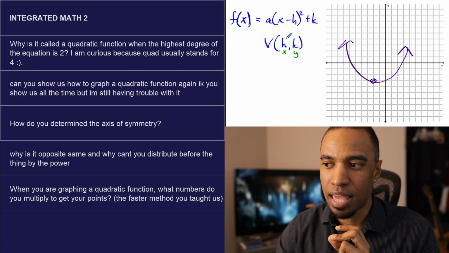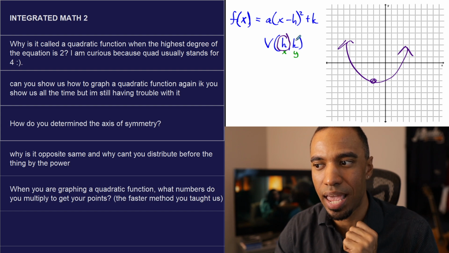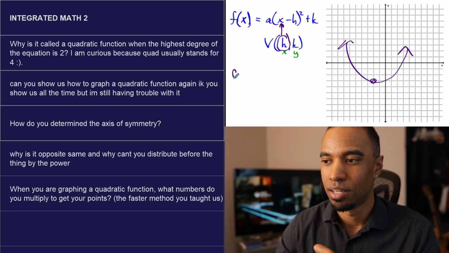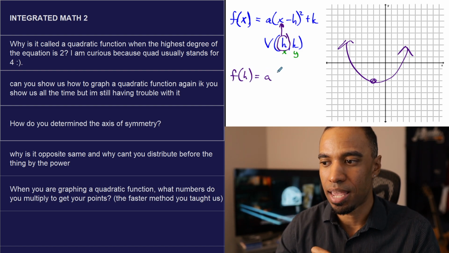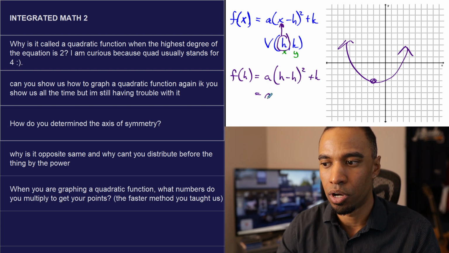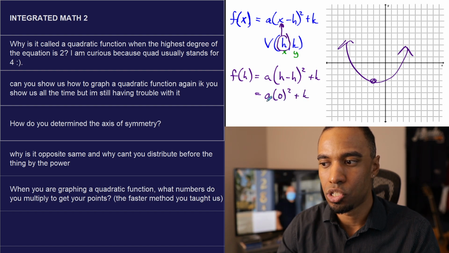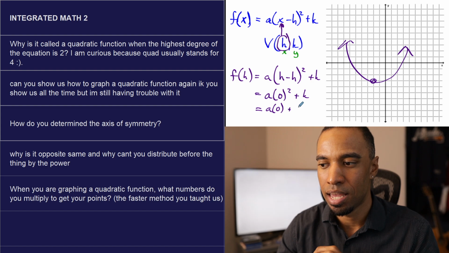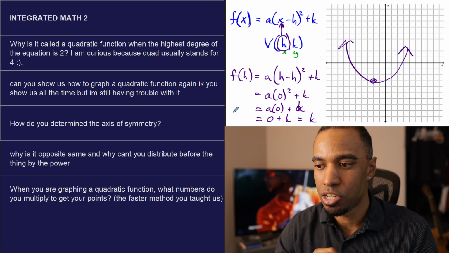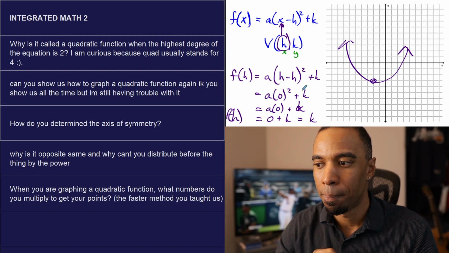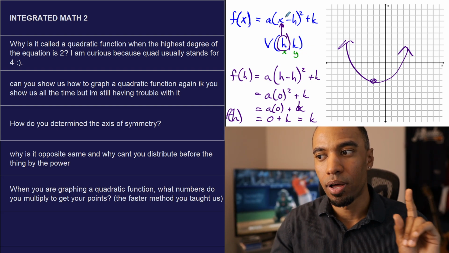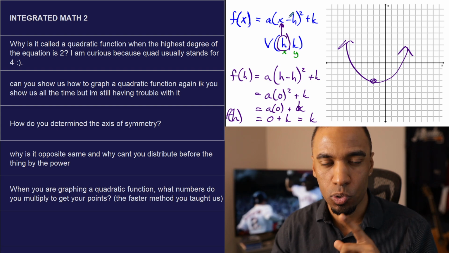Well, let's talk about the idea that x is an independent variable. Let's substitute h for x. What do we get? So f of h is going to be a times the quantity h minus h squared plus k. h minus h is 0, and 0 squared is 0, and 0 times a is 0, okay, and 0 plus k equals k. You know what f of h is? It's k. When you plug in h for x, you get out k for y. So that's the first bit. When you plug in the value that's equivalent to the number that's being subtracted in your...